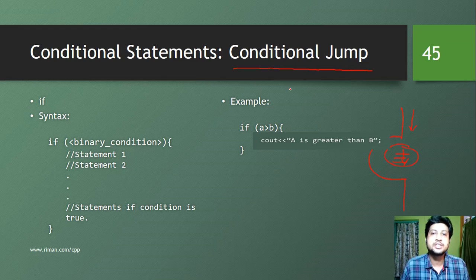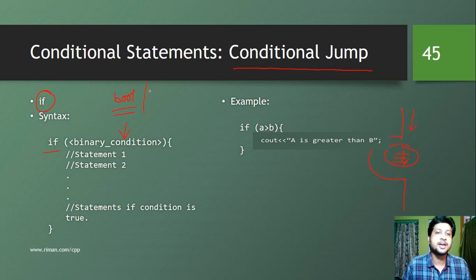This kind of statement is represented using the if statement. So what is the syntax of the if statement? The syntax of the if statement is something like this. We have if, which is the keyword used to represent conditional jump statements, followed by a binary condition. What is a binary condition? A binary condition is an expression that returns a bool type of value.